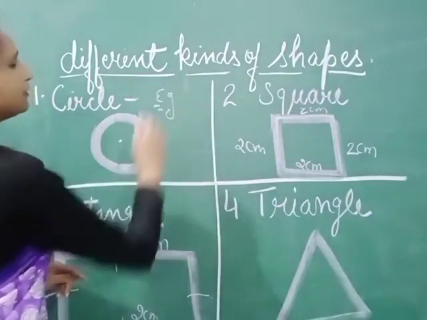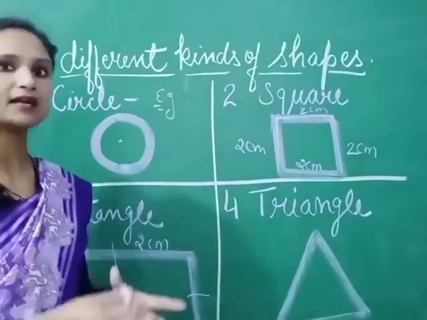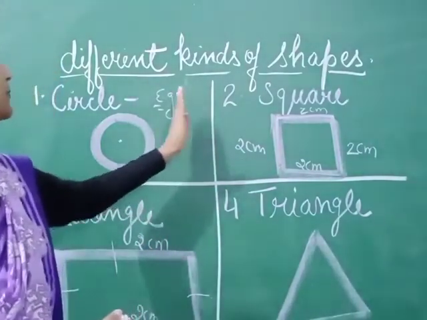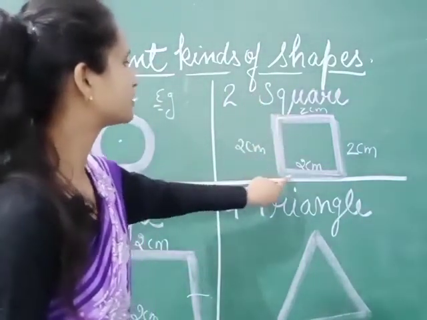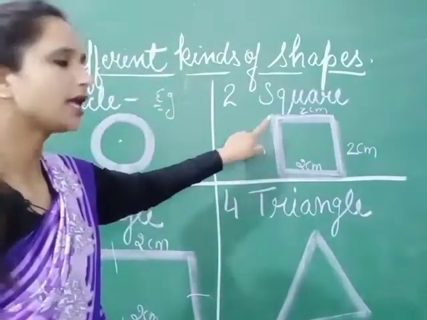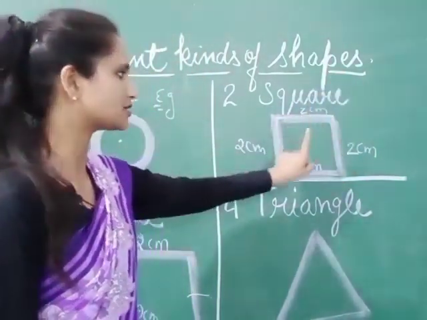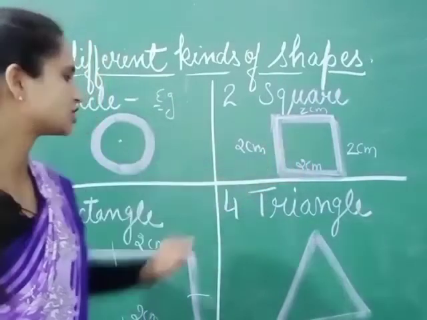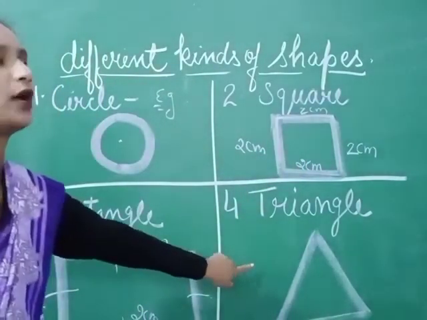You have to write examples on your own. Look around, find things that are circular in shape, then write second square, draw this figure, and then write the names of the things that are in square shape. Then you have to do the same for rectangle and triangle.